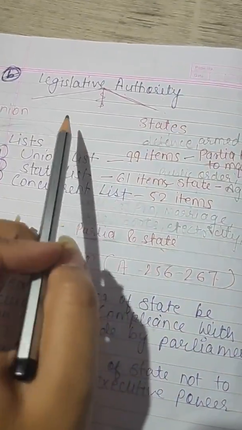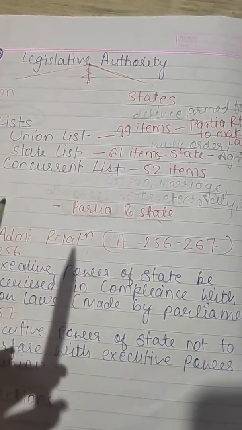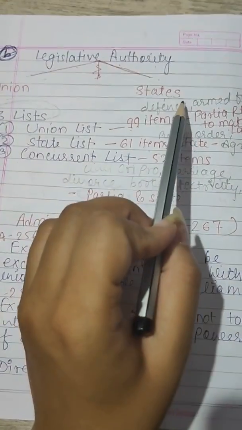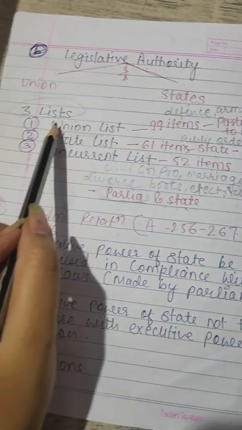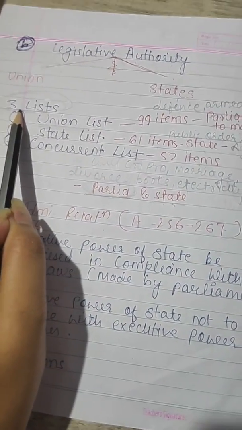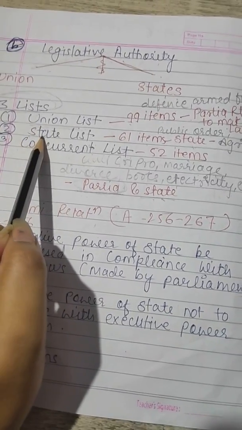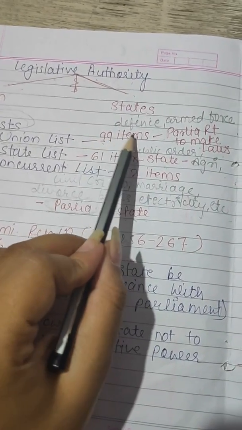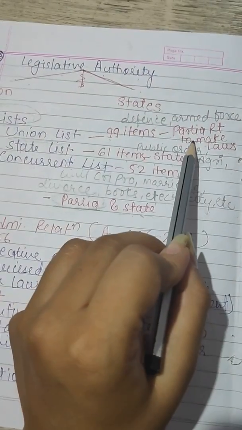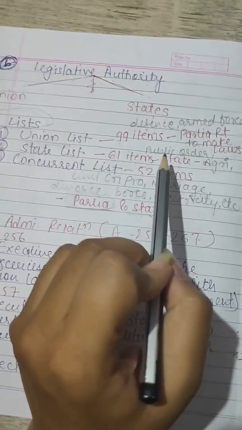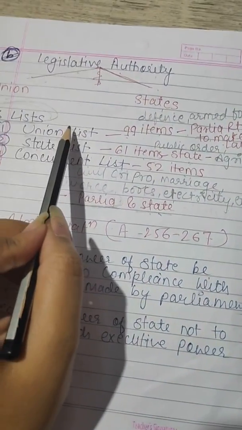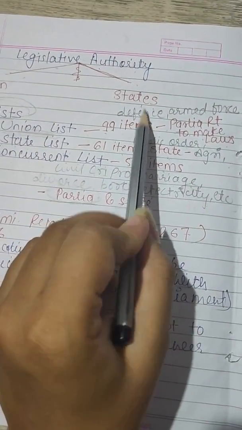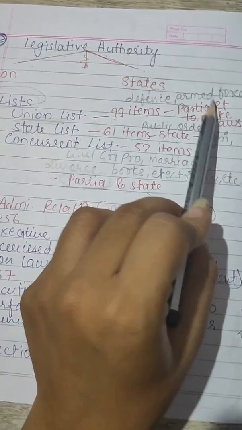Further, the second point is legislative authority. The Constitution divides this legislative authority between the Union and the state. There are three lists in the Constitution: the Union list, the state list and the concurrent list. The Union list contains 99 items, and Parliament has the right to make laws on the subject matter included in the Union list. For example, defense, armed forces, etc.